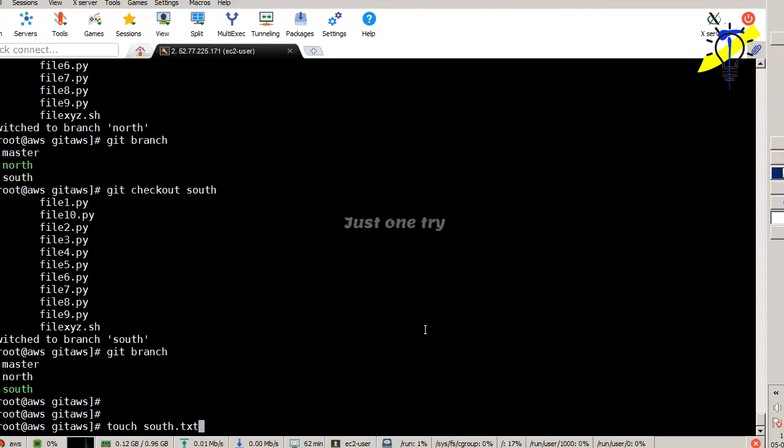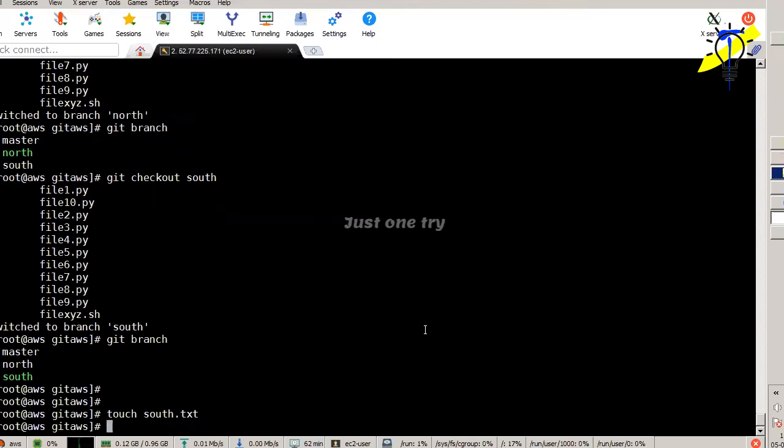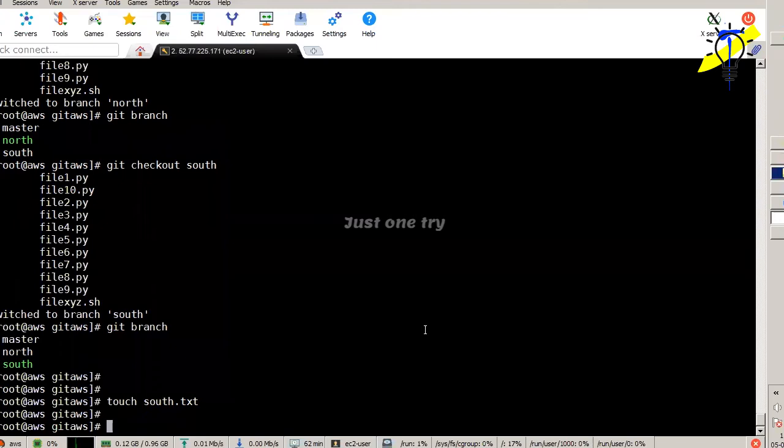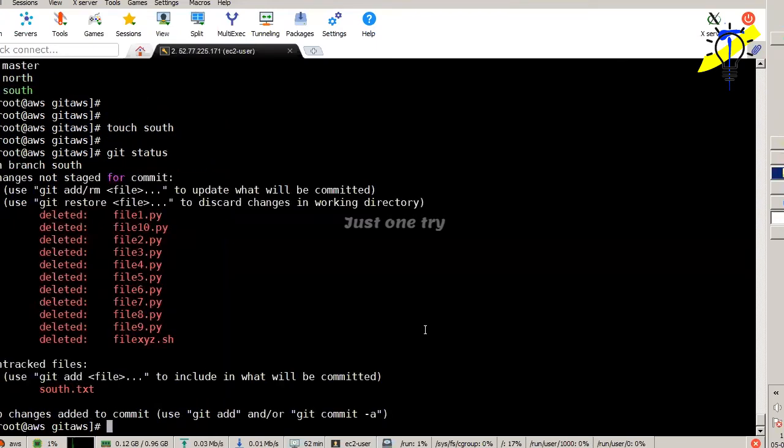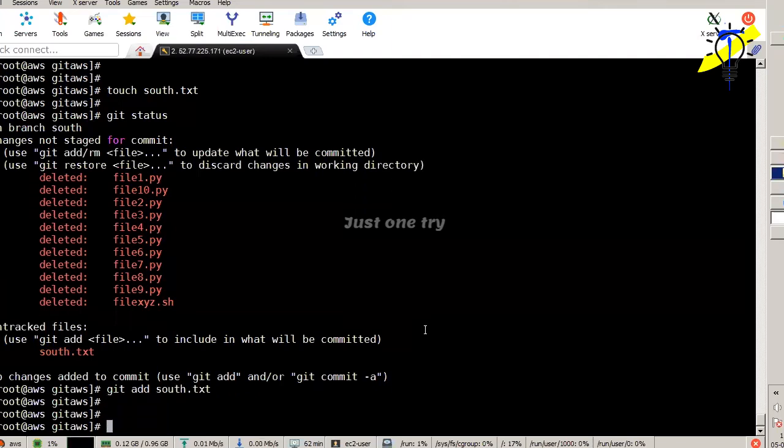It is like you are inside the directory, that is what happens here in the branch. If I do that, touch something, the file is available. Now git status, I repeat, the south.txt is not added. So git add south.txt, that has been added.